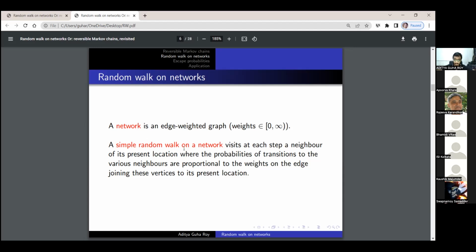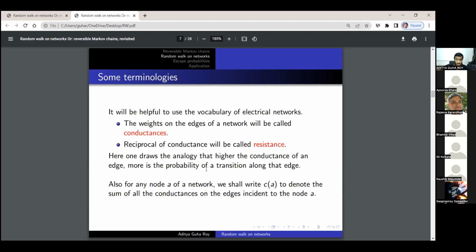So a simple random walk on this network visits at each step a neighbor of its present location, with the probabilities of transition to various neighbors proportional to the weights on the edges joining these vertices to its present location. Okay, so this is a simple random walk on a network, and I'll also define two more terms. As I said, it's better if we think of these weights as conductances.